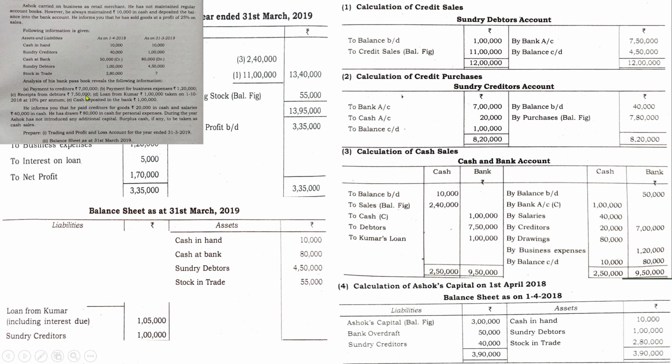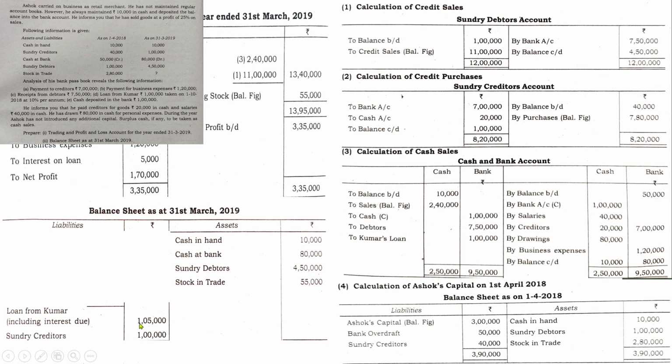Next one, let us write down the details of capital. And before that, remember, there is a loan from Kumar, that amount is 1 lakh, but remember in this case a certain amount of interest was due, so show that amount also. So loan is 1 lakh, but there is an outstanding interest on loan, 5,000, that has to be shown. So 1 lakh plus 5,000, 1 lakh 5,000.